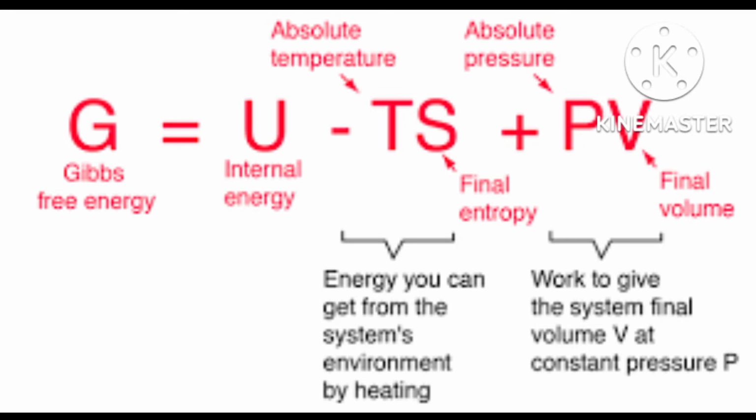This is given as the entropy change for the system. Okay, it means this reaction, means the system you are thinking about.